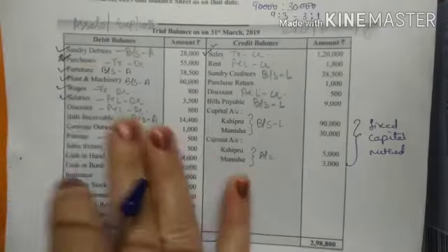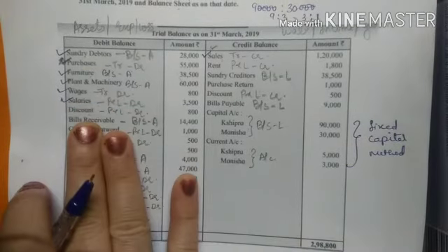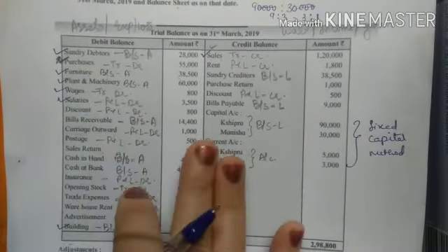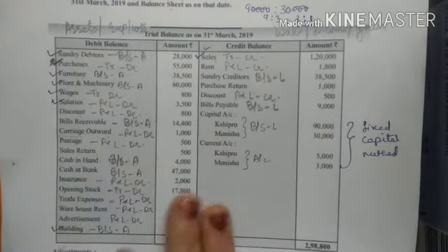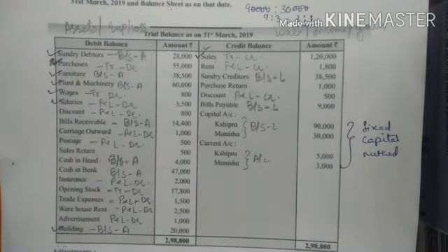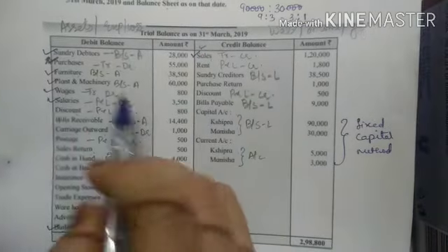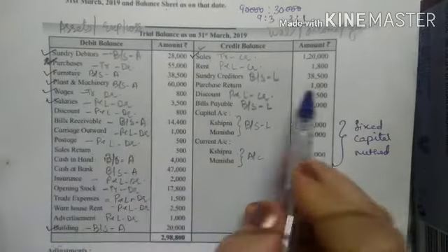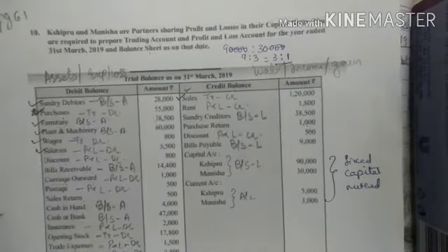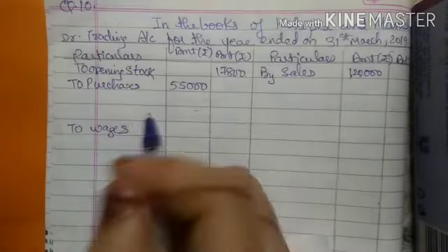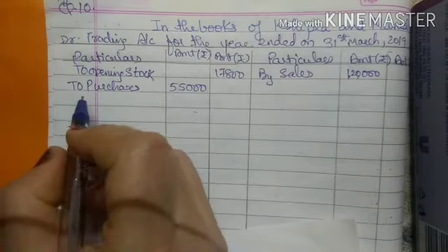Now, whichever items are ticked, I have written in the inner column. Whichever items are not ticked, I have written directly the amount in the outer column. Now see here, purchases and sales I will do in front of you. Now see, purchase and less returns is how much? 1000. So as I told you, in the trading account, purchase is written on the debit side.